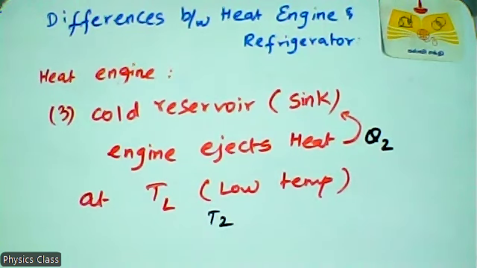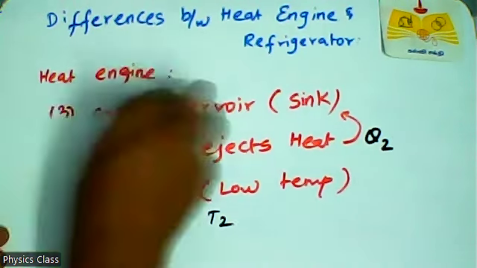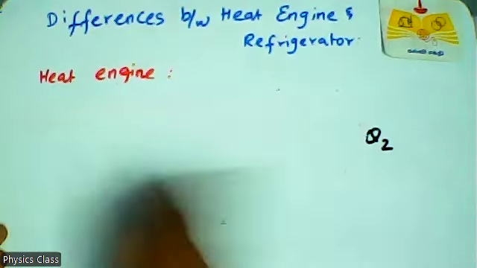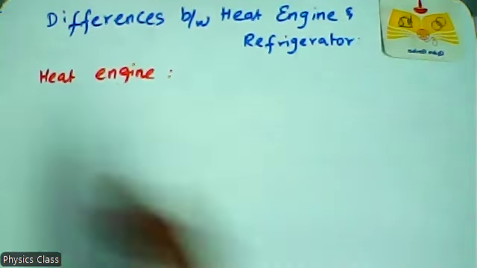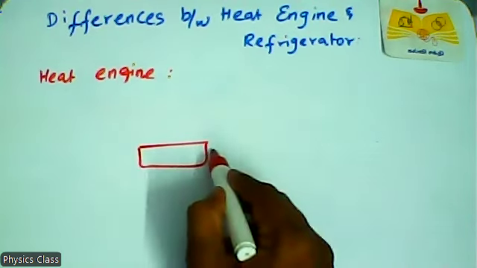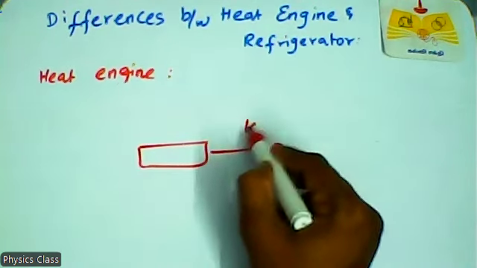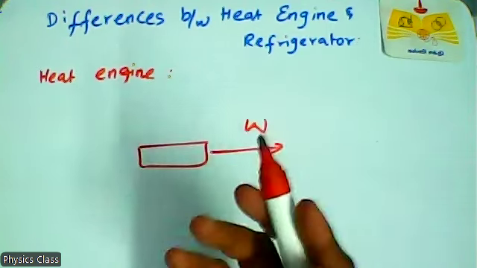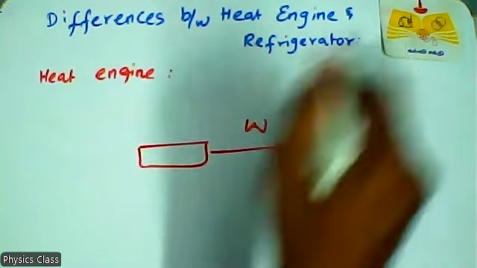In this heat engine, we draw an arrow mark outwards for the work. That means this much work is done by the system.